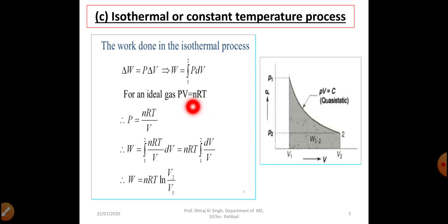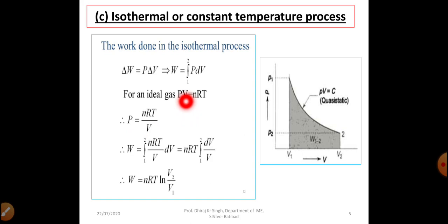If we replace n with m, the mass of the gas, then R will become the characteristic gas constant. So now we will write this equation as P equal to nRT by V.